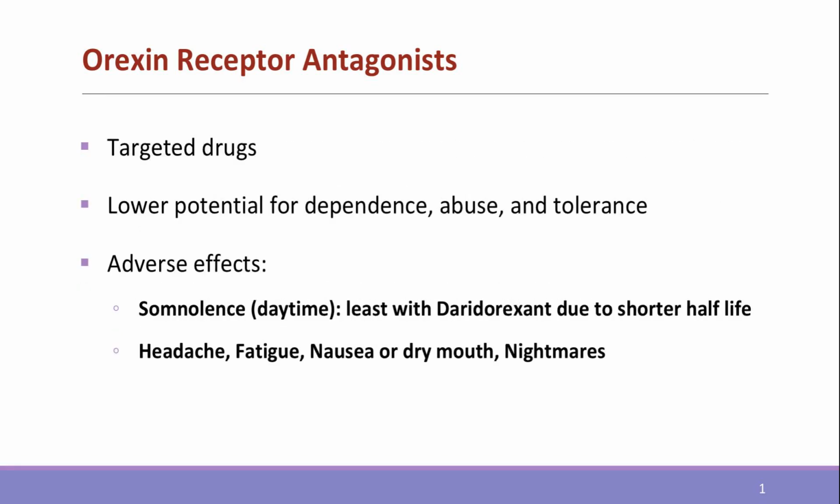These drugs are a relatively new class of drugs for sleep disorders and have a targeted approach of just switching off the wakefulness mechanism. These drugs have lower dependence potential. Daridorexant has a shorter duration of action, hence it is less likely to cause daytime somnolence, which is an advantage as compared to suvorexant.